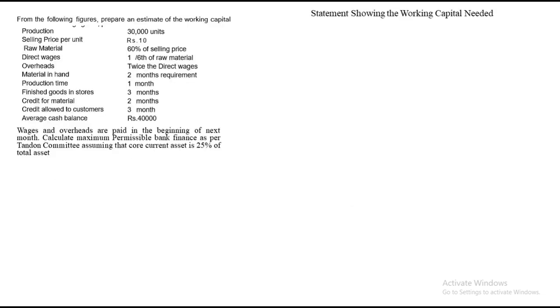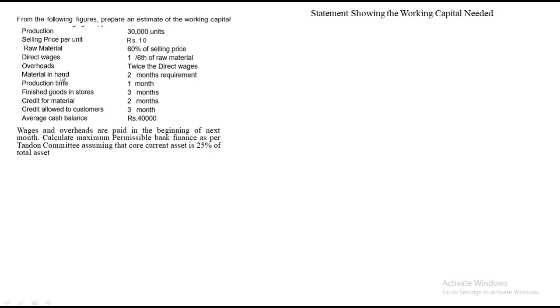Okay, here is a question in front of you. From the following figures, prepare an estimate of working capital. In production, they are giving you 30,000 units. Selling price per unit is rupees 10. Raw material is 60% of selling price. Direct wages is 1/6 of raw material. Overheads is twice of direct wages.